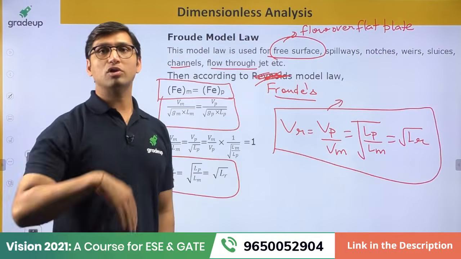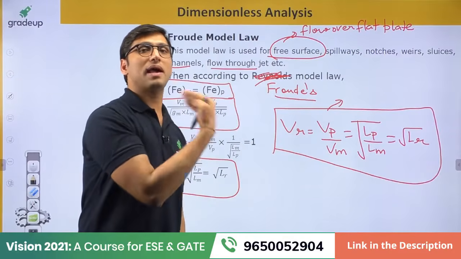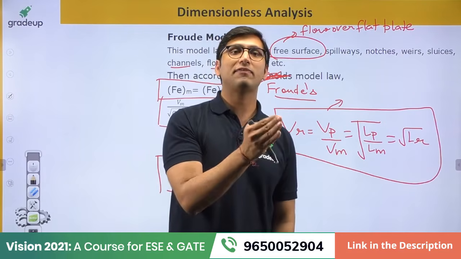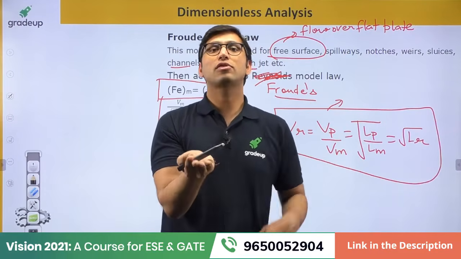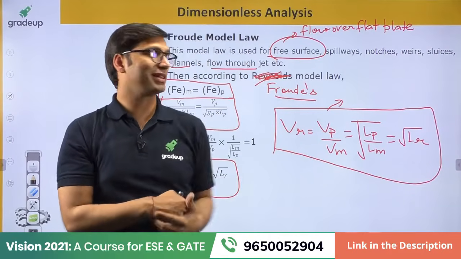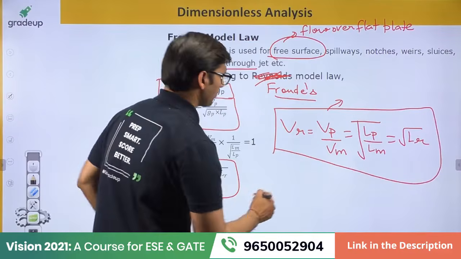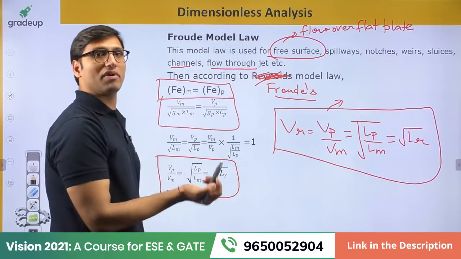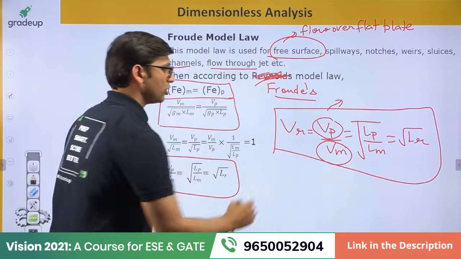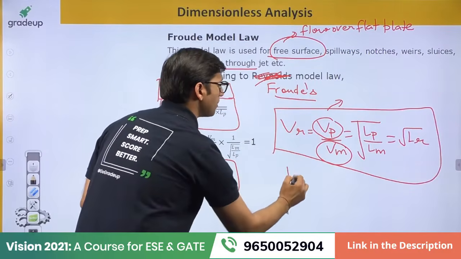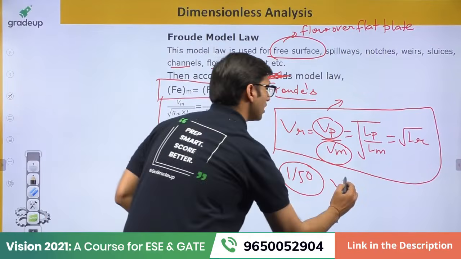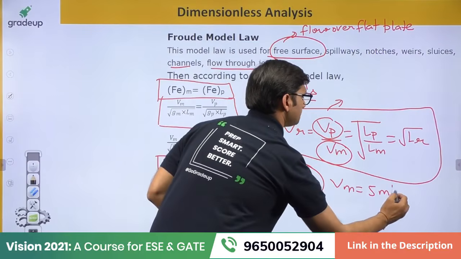Now how will the question be asked in the exam? A scale ratio will be given to you, or they will give you the velocity of the model, and they can ask you the velocity of the prototype. If they ask a question like that, how are you going to solve it? If the length ratio or scale ratio is given to you, and they ask for the velocity of the model or velocity of the prototype, let us say the scale ratio is 1 by 50, and the velocity of the model is given to you as 5 meter per second.